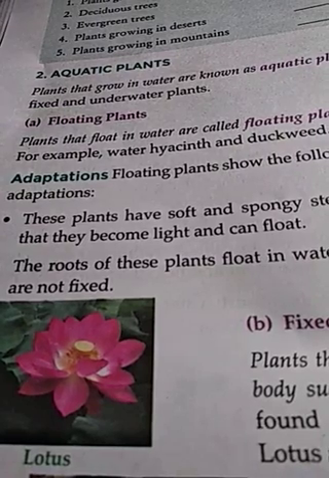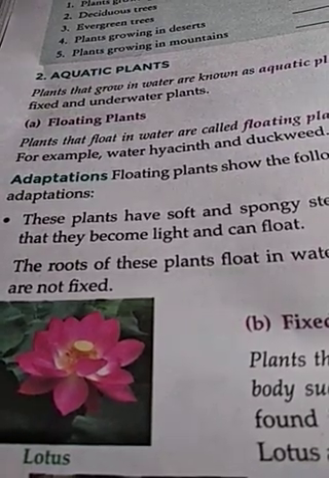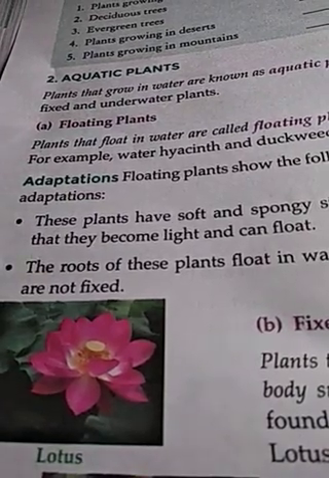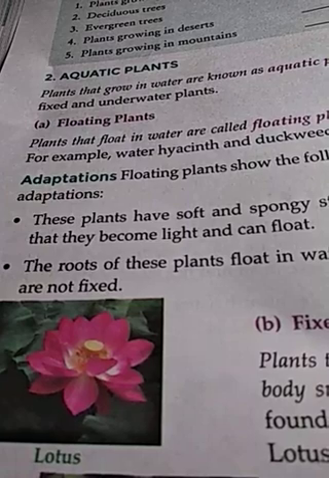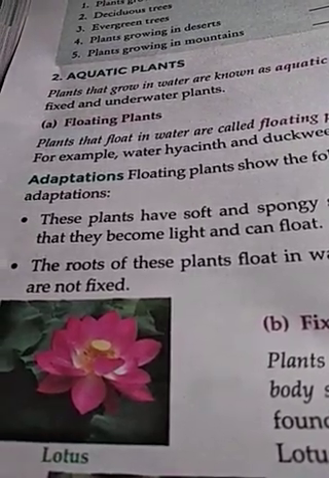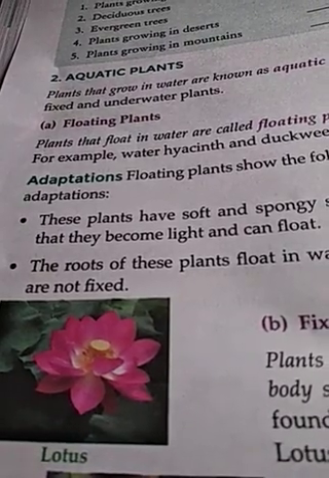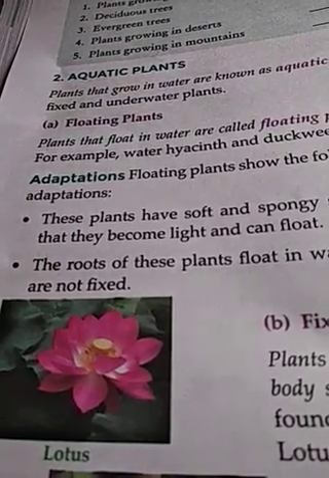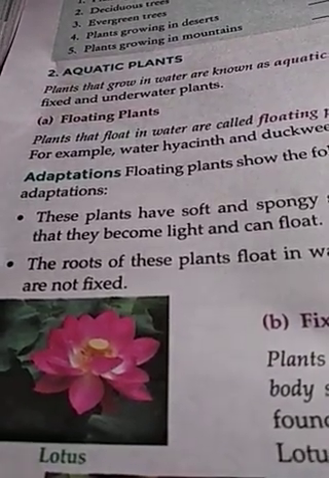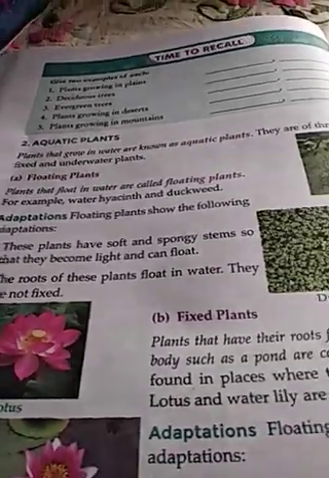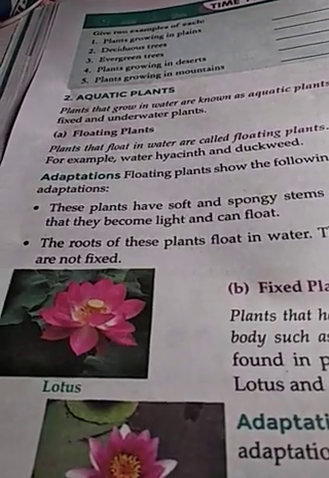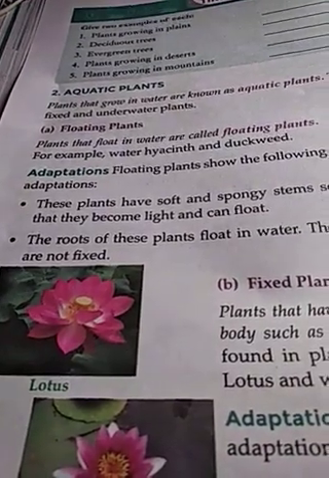So are these plants fixed to the surface of water where there is soil? No, they are not fixed. They are floating plants. They float on the surface of water. Now what are the characteristics of these plants that make them easily survive on the surface of the water? We'll study this. Okay, this is called adaptation. Adaptation of floating plants that make it easy to survive in such a watery environment.